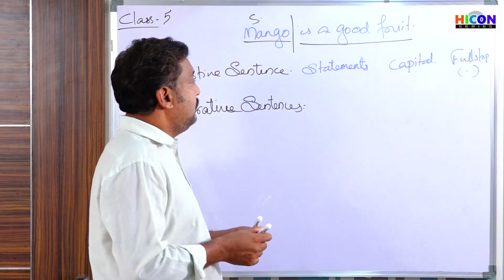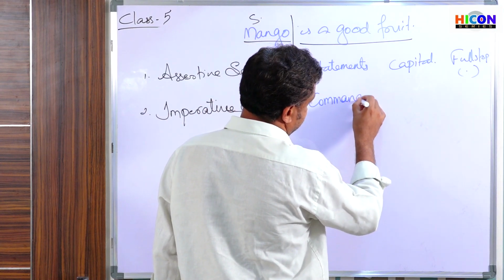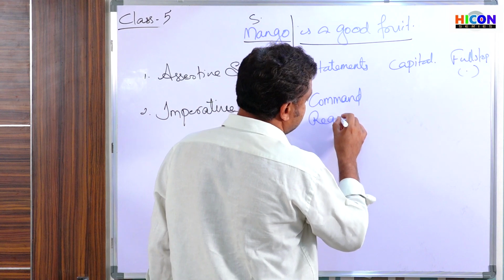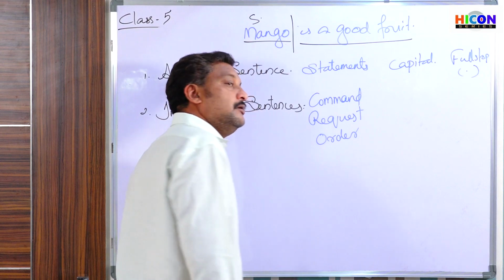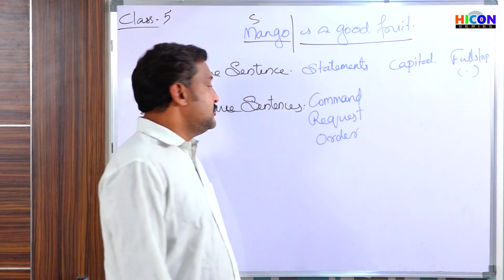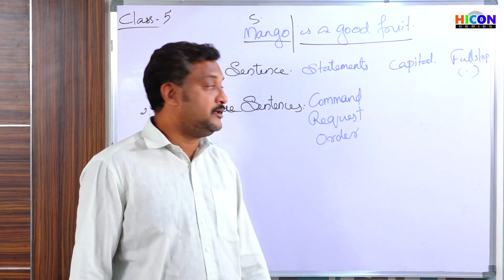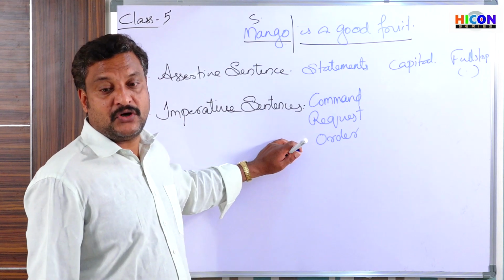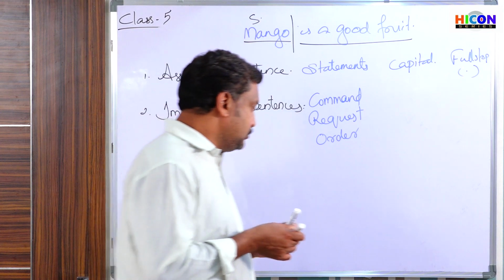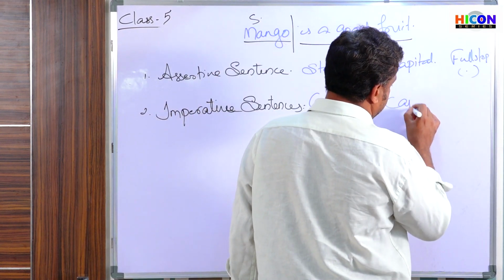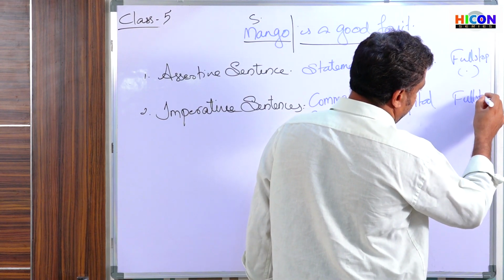So, command, request, order, etc. Imperative sentences are sentences which we use to make a command, request, orders, etc. Then they also start with a capital letter and end with a full stop.